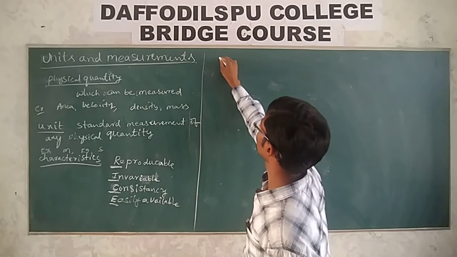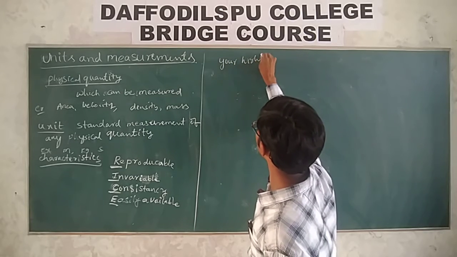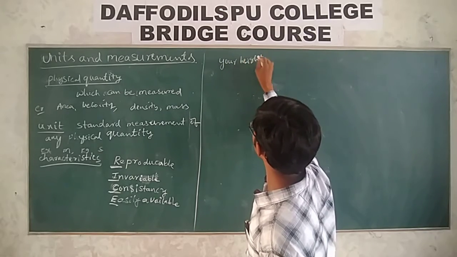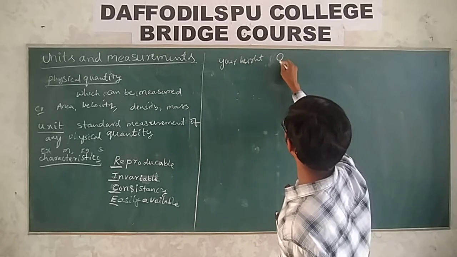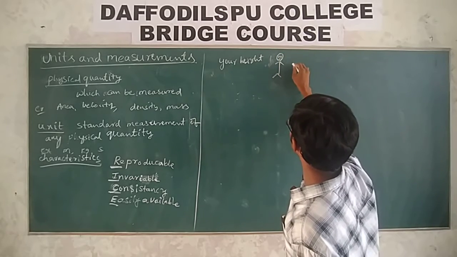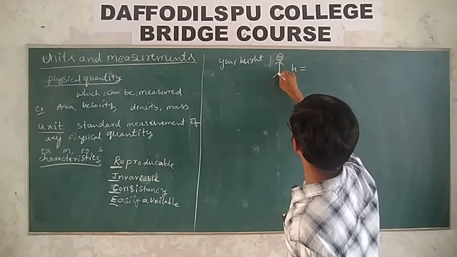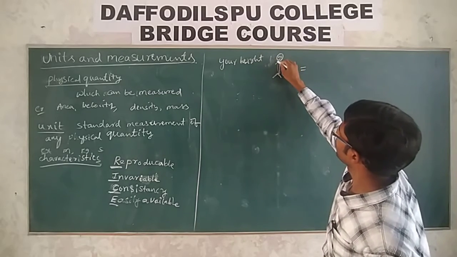Is it? I ask your height. What is your height? H is equal to. I ask the height of a person, and you measure by using one instrument.